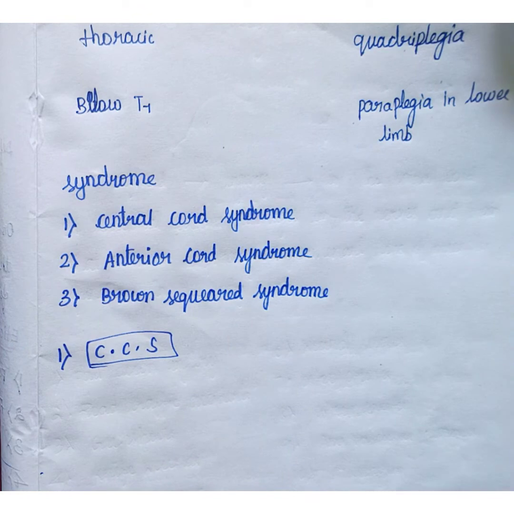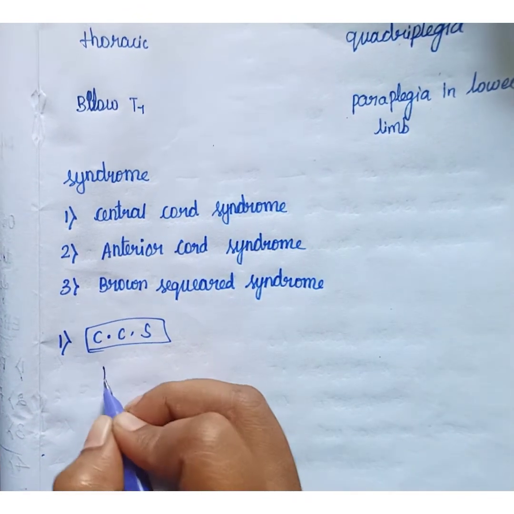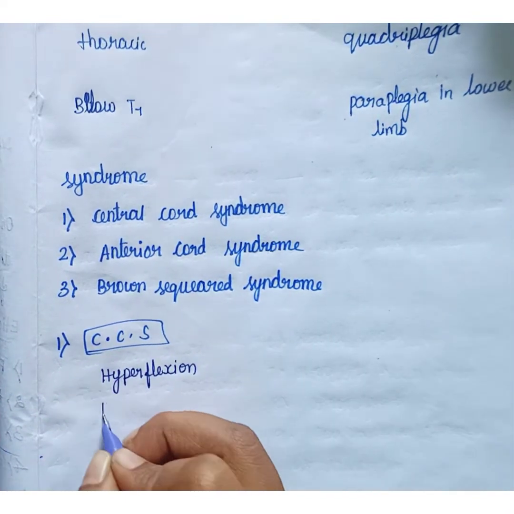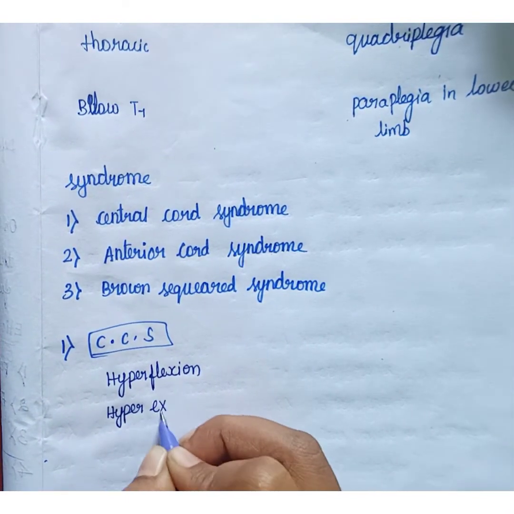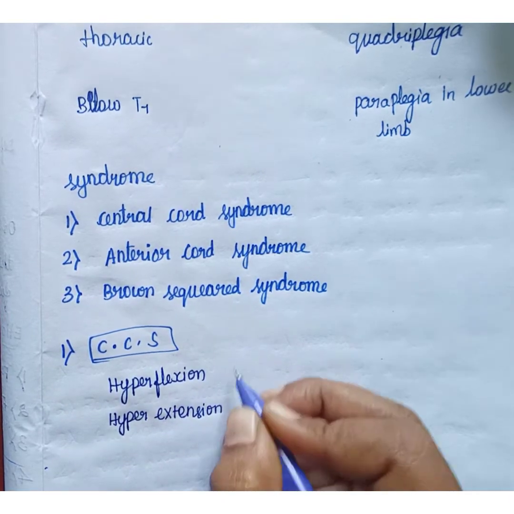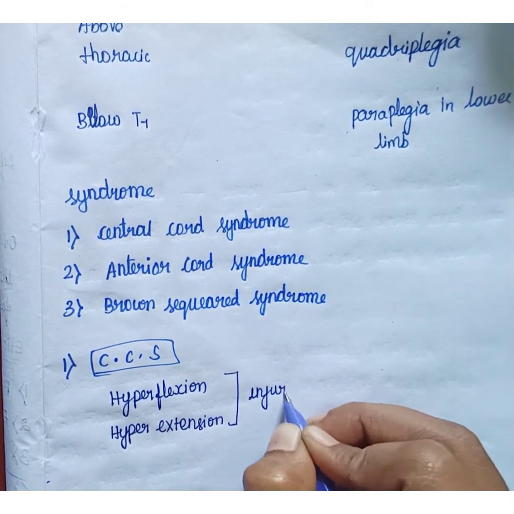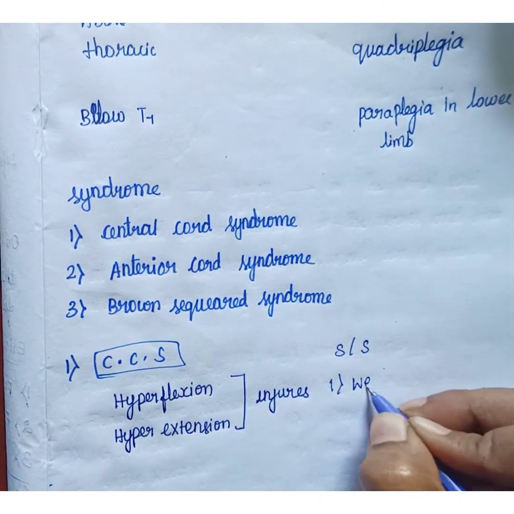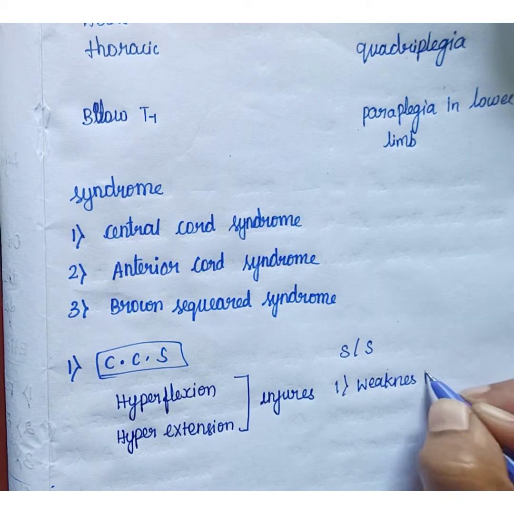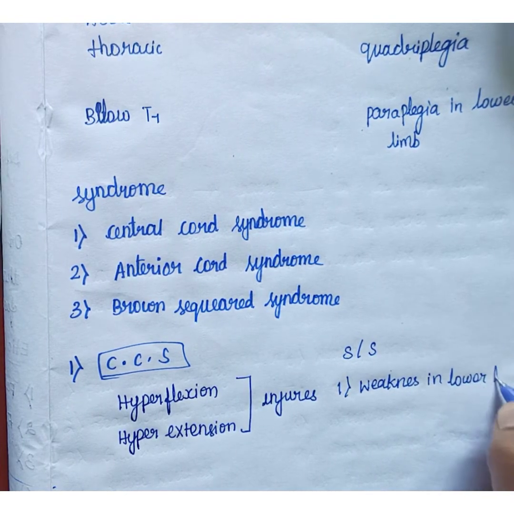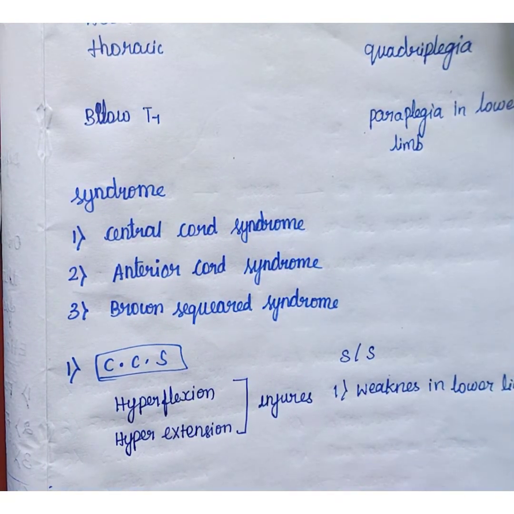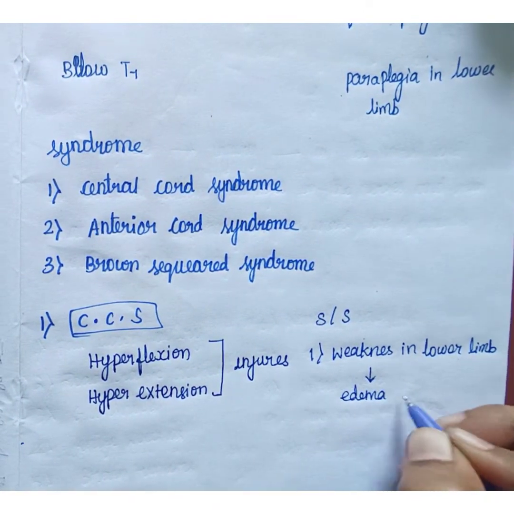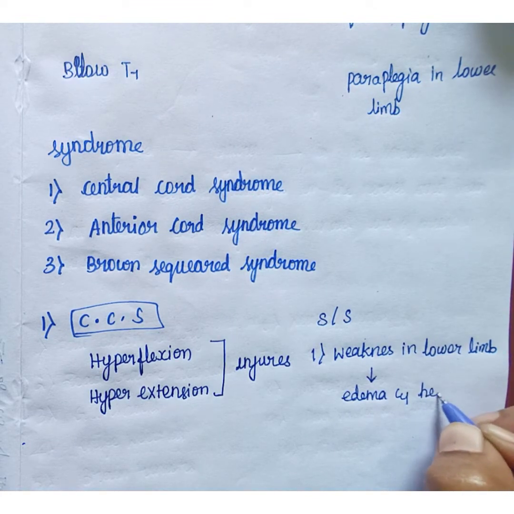Here hyperflexion or hyperextension may occur due to injuries. In central cord syndrome, the sign and symptom is weakness in the lower limb. The weakness is caused by edema and hemorrhage. So this is central cord syndrome.